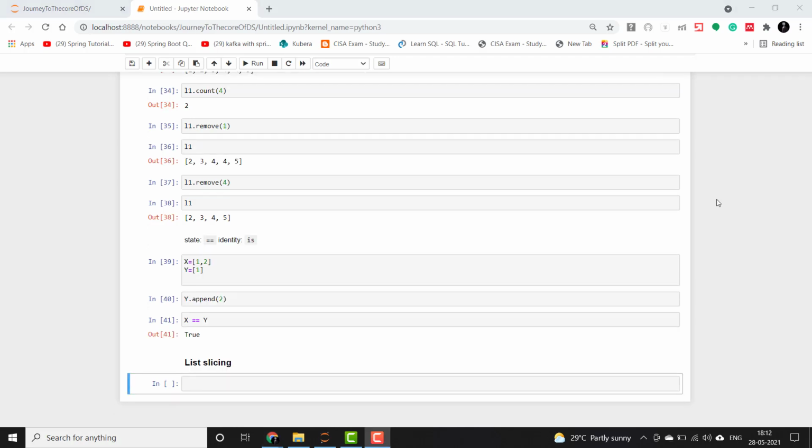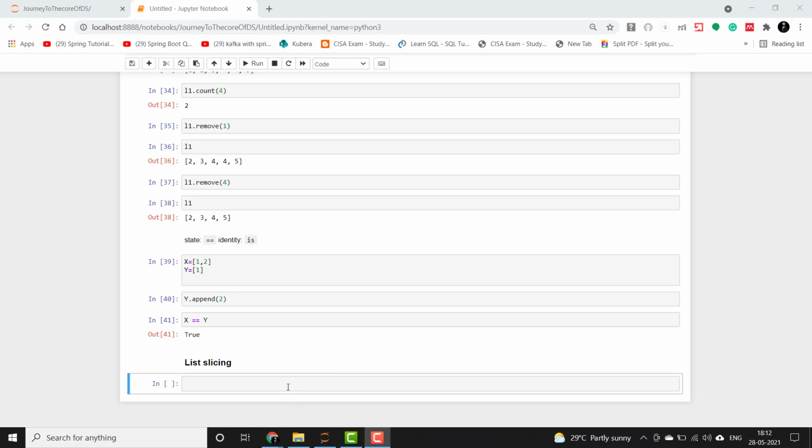So guys, let's move on to the next topic, which is list slicing. Indexing was only to access a single element, and slicing, on the other hand, is accessing a sequence of data inside the list. So in other words, slicing a list. Slicing is done by defining the index value of the first element and then the last element from the parent list that it is required to slice.